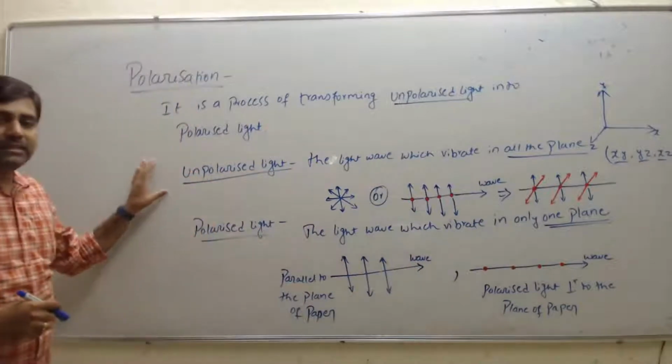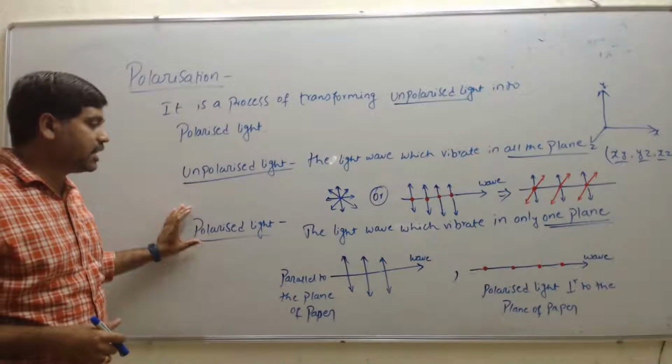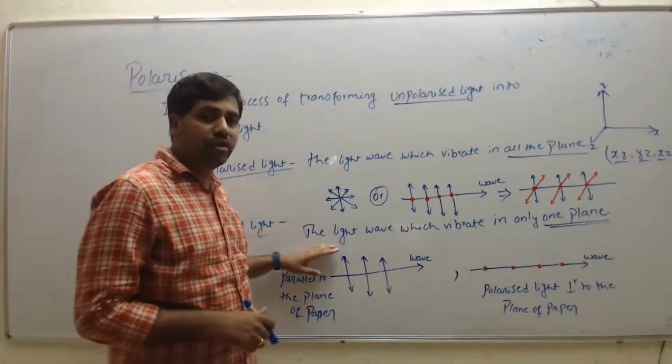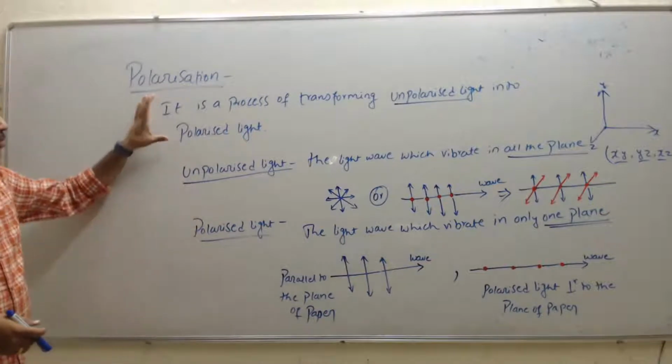The unpolarized light is vibrating in all three planes. Here polarized light means the light which vibrates in only one plane. Right? So this is about polarization.